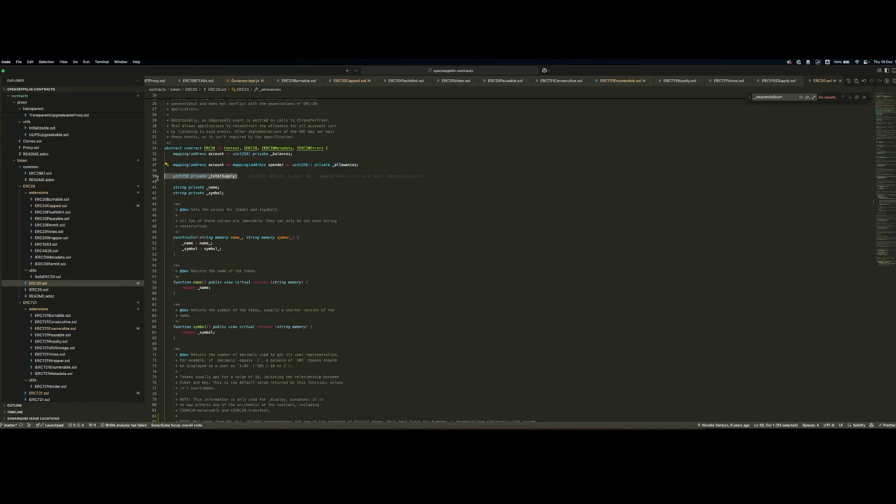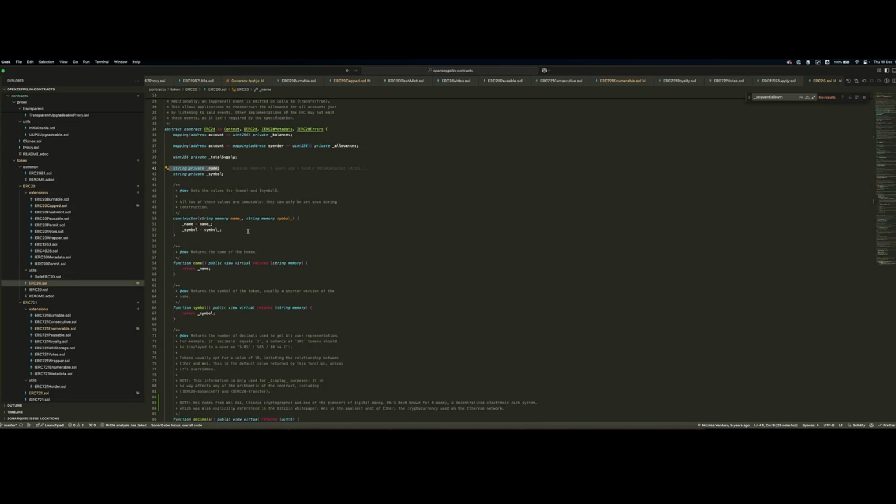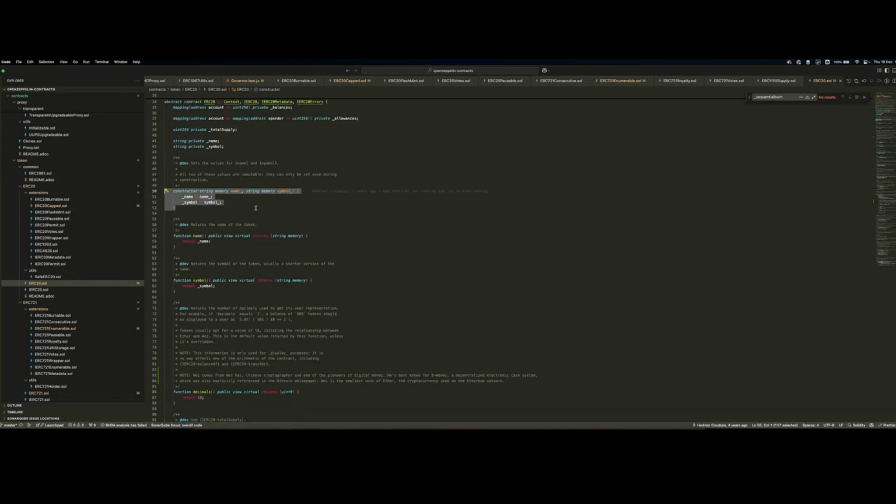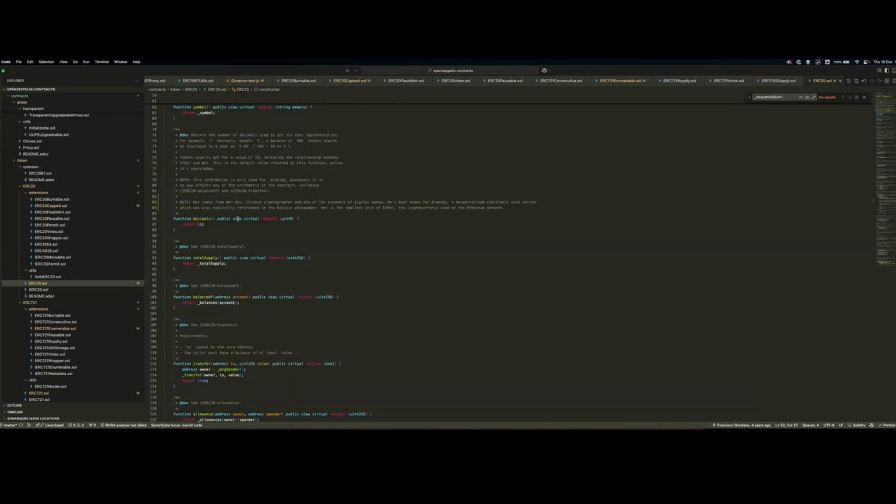Then we have the total supply, which stores how many of this ERC20 token are in circulation. And then we have simply the name and symbol. These are maybe the most seen from a UI point of view because they allow you to show exactly what token you're talking about. For example, our favorite tokens have a name, and we can also have a symbol, which is typically like the stock ticker. For Better and Vote, the tokens of the vBetter DAO, they have the same name and symbol, just a quick fact. Upon construction or deployment of the ERC20, we're simply specifying the name and symbol.